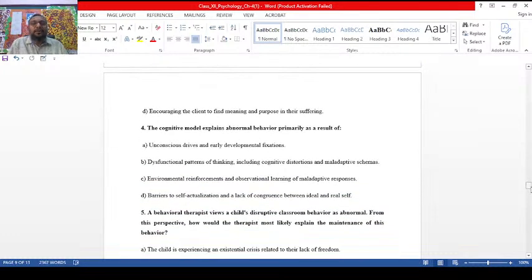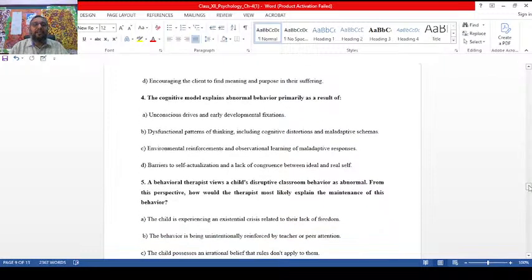Fourth one. The cognitive model explains abnormal behavior primarily as a result of what? Dysfunctional patterns of thinking, including cognitive distortions and maladaptive schemas. This is the right answer. Always try to understand: unconscious drives, psychodynamic; environmental reinforcement, behavioral; barriers to self-actualization, humanistic. What is left for us is dysfunctional patterns of thinking, which relate to the cognitive model. Irrational, illogical thoughts.